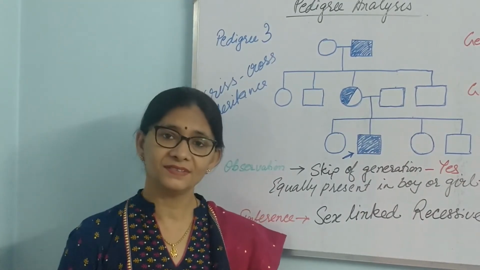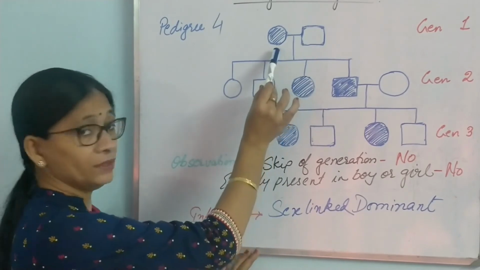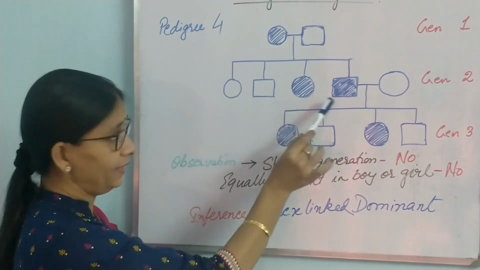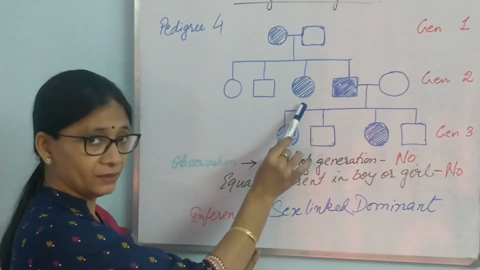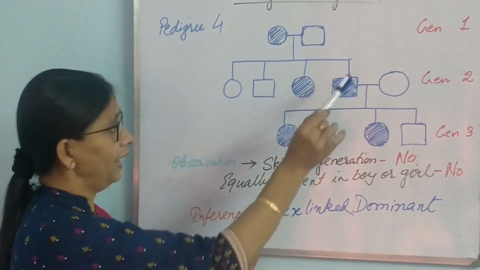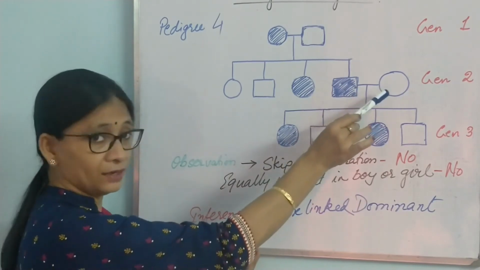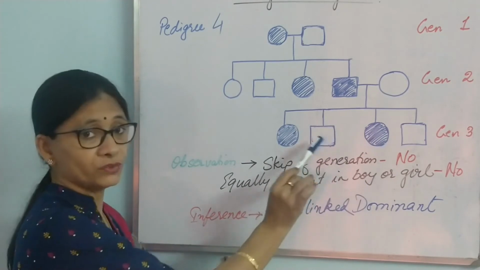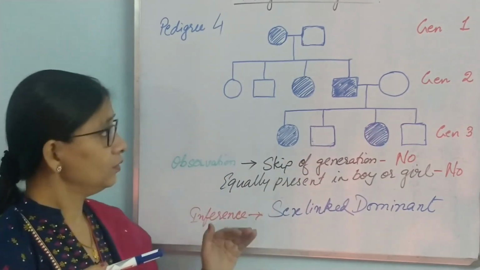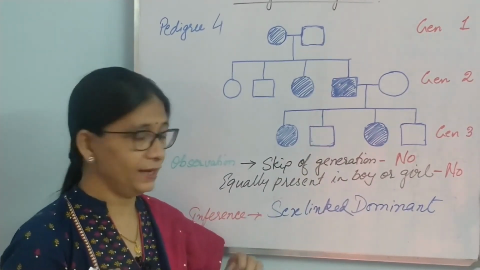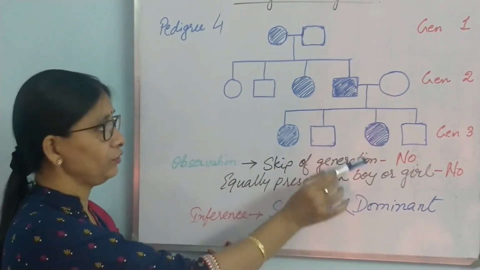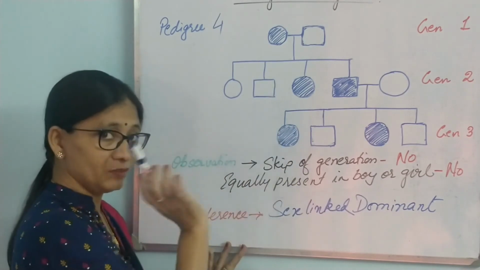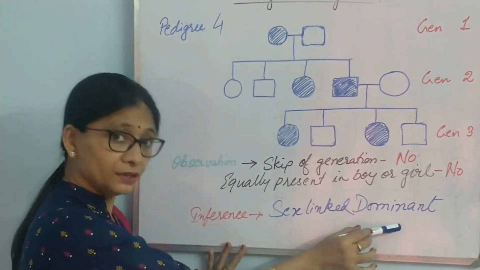Now let's see the 4th analysis. Here we have, in generation 1, the female is affected. In generation 2, one female and one male is affected. That means one of its sons and one daughter is affected. And when the affected son is marrying a normal girl, we see that this trait is again showing in the females of the third generation. So, what will be our observation? Let us go through that. Skip of generation? Clearly no, there is no skip of generation. So, since there is no skip of generation, the trait will be dominant.